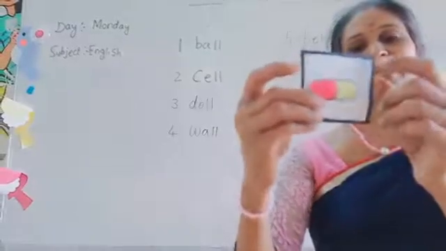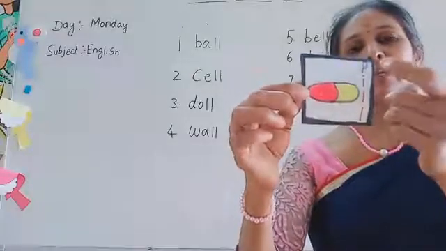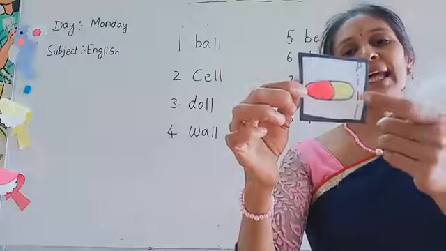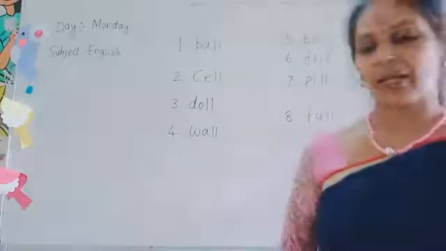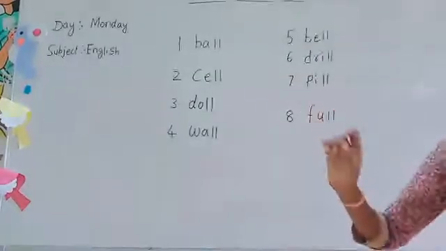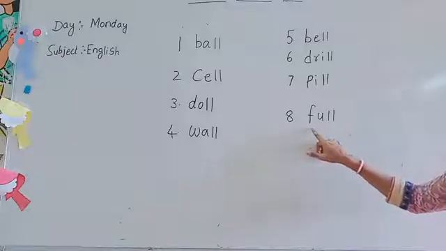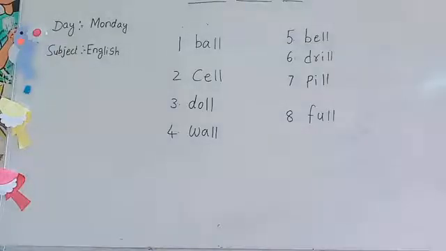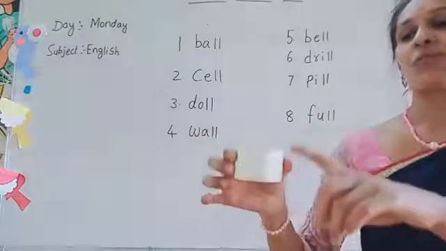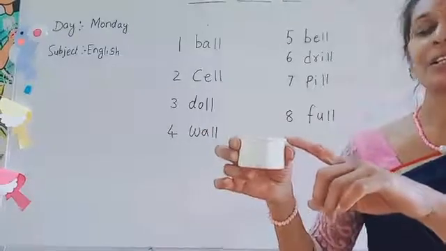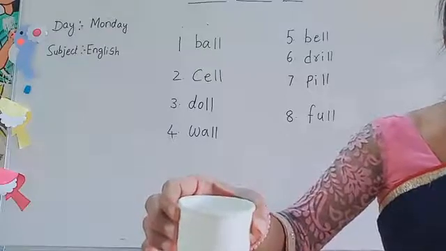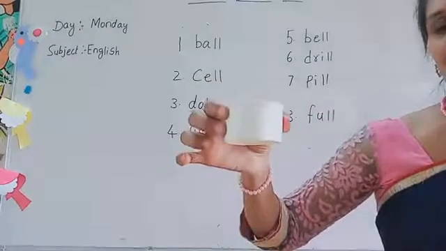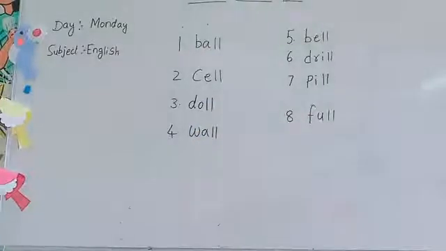Which picture is this, dear kids? Pill. Pill means dawai. P-I-L-L. Pill. Okay. Now, which spelling is this? F-U-L-L. Full. Yes, this is full. Water is full in this cup. Water is full. Are you able to see? Full. Full means bhara hua. Yes. So one more time we will read.